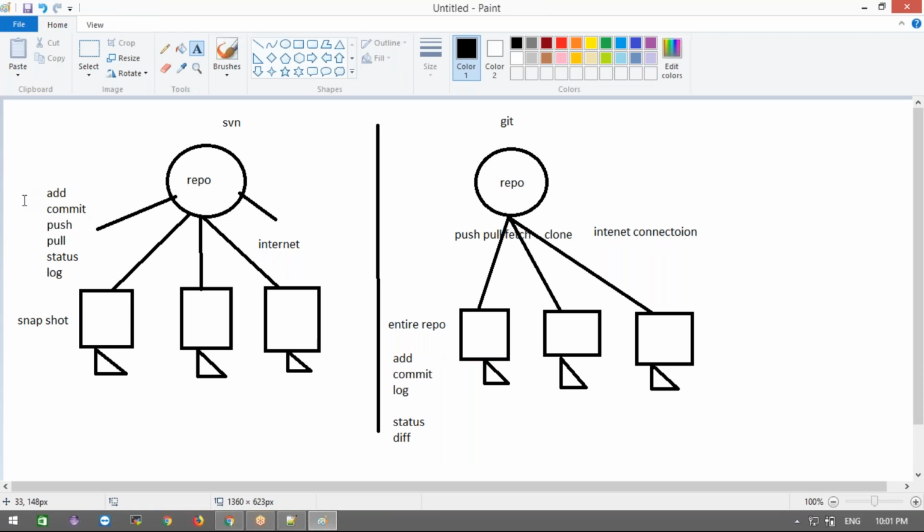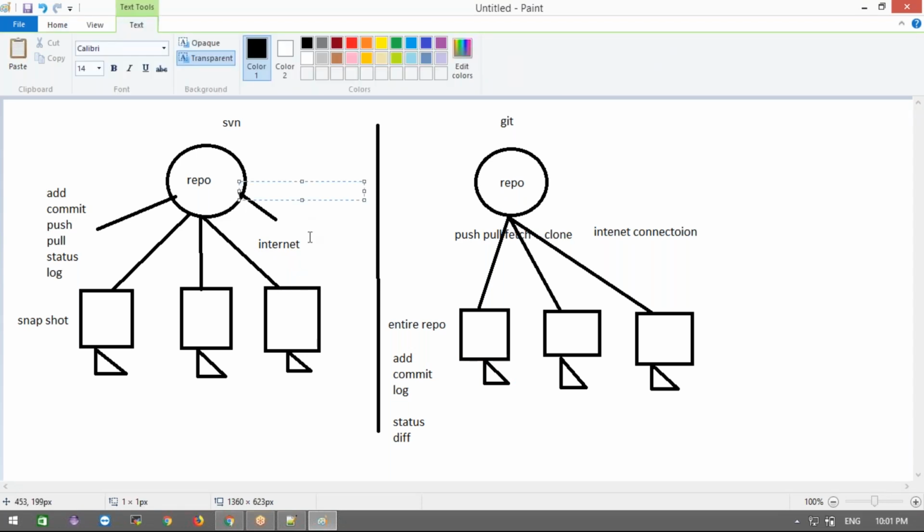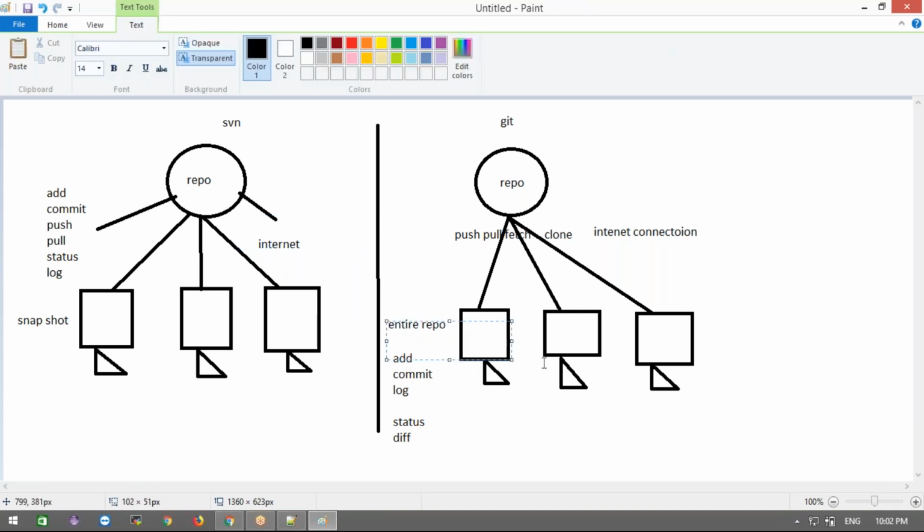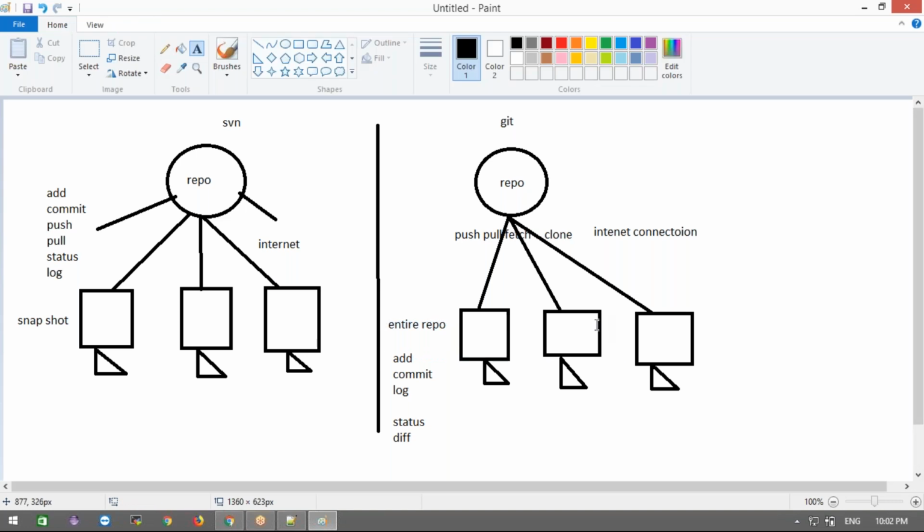Here, every operation, whatever command you want to execute, will execute on the remote server only. Then an internet connection is mandatory to connect the server and your developer machine. In Git, the main difference we discussed is that they have the entire repository available in your local machine. If someone has changed the repository and you try to push some code, it says you should take the latest code into your local first, and only then can you push.